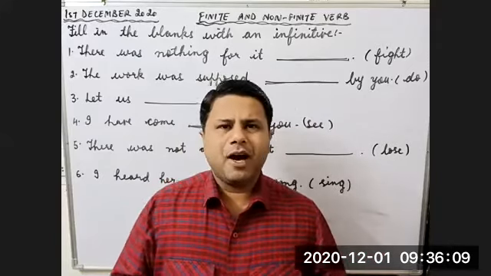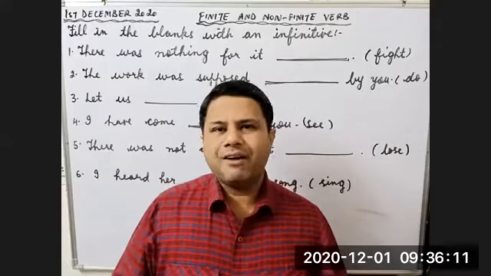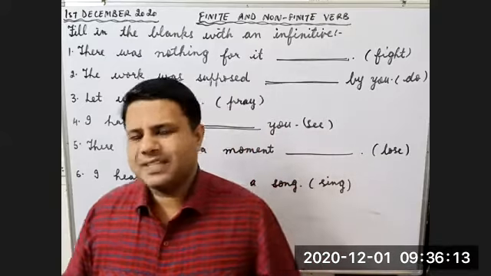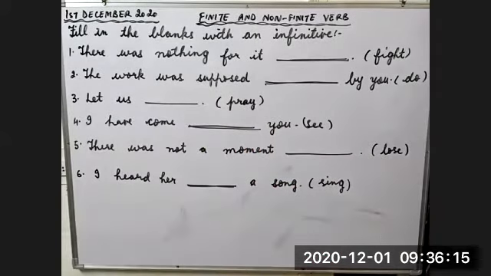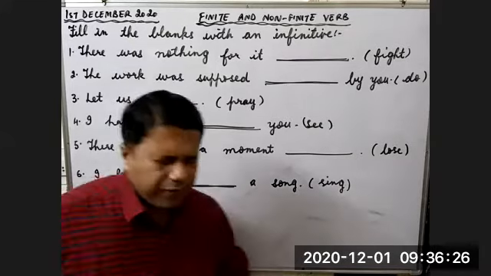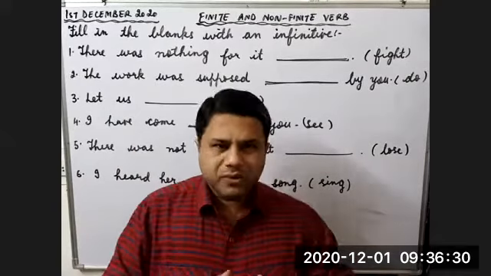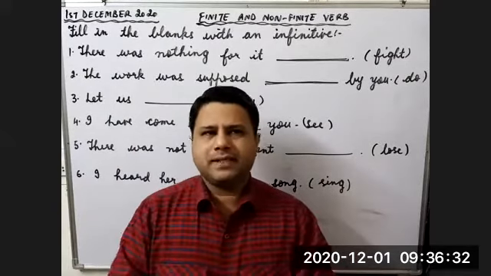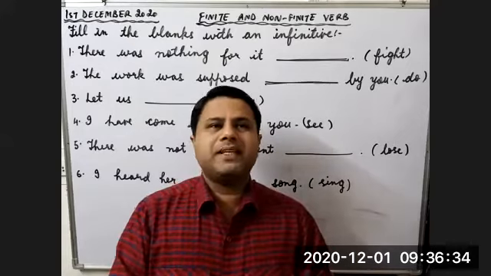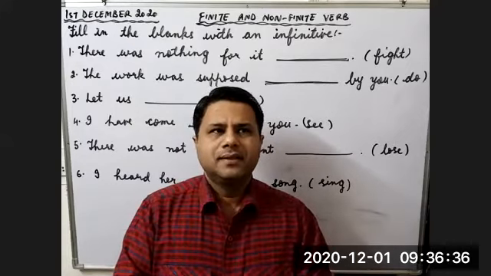Shweta, can you tell me how many options do we have when we have this question? Sir, bare infinitive, to infinitive. Yes, two options. If I remind you, when we did to infinitive, we did active as well as passive. But don't you think there will be three possibilities? Yes, sir. Three possibilities are there.